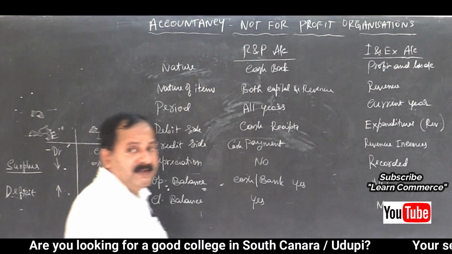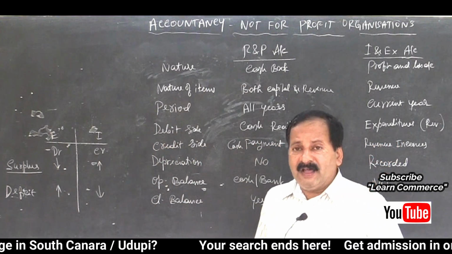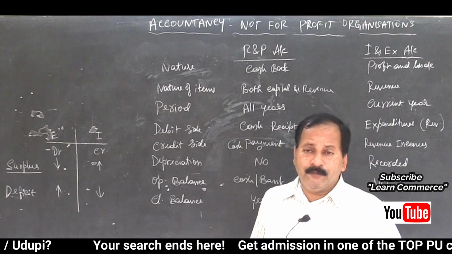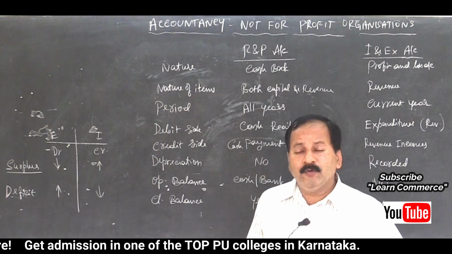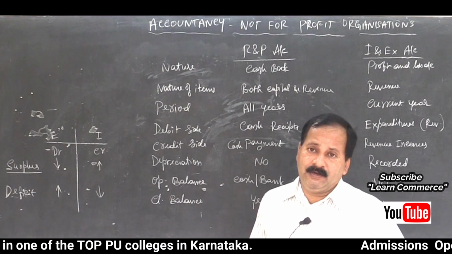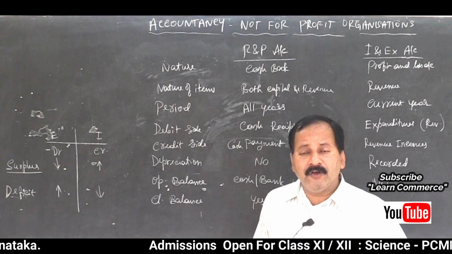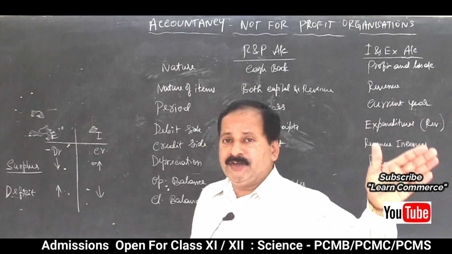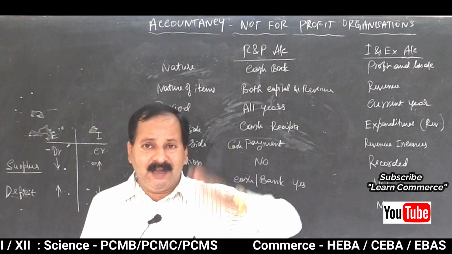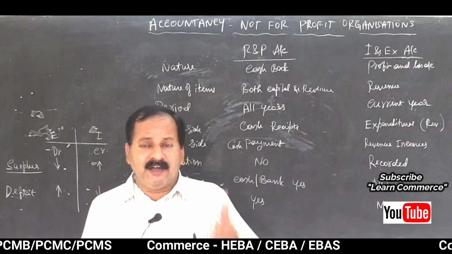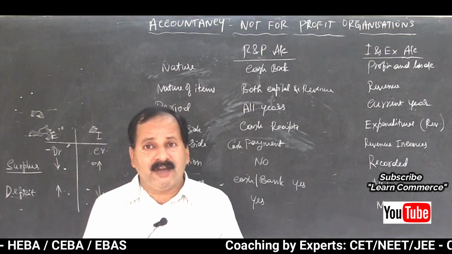Whatever the difference, we will immediately transfer it to what? Capital fund. It will be added to the capital fund on the liability side of the balance sheet. Opening balance, then add surplus, add capitalized receipts. Like that we will move on. While solving the 12 marks problem, we will come to know about this.